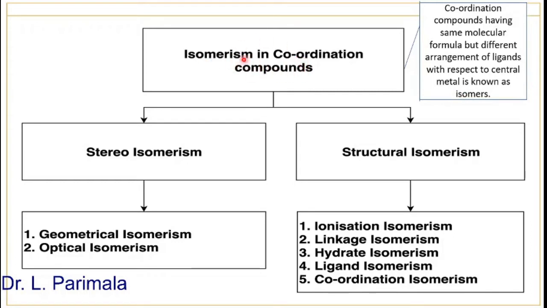Isomerism in coordination compounds is classified into two types, stereoisomerism and structural isomerism. Structural isomerism is again classified into different types. Here we are going to see ionization isomerism, linkage isomerism, hydrate isomerism, ligand isomerism and coordination isomerism. In today's class, let us learn about structural isomerism. In the next video, let us learn about stereoisomerism, which is further classified into geometrical isomerism and optical isomerism.